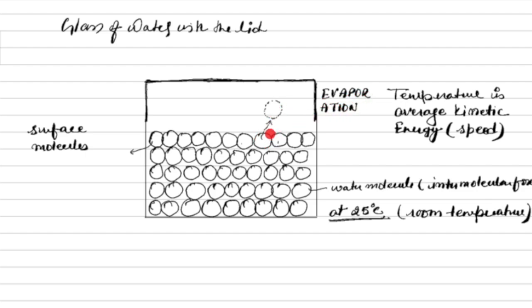Now let's see, maybe not only one molecule. This guy also got higher kinetic energy and went up. So this one also got into the vapor state. And now this will continue. This will go on evaporating, and our gaseous molecules, the vapor, are getting collected here.